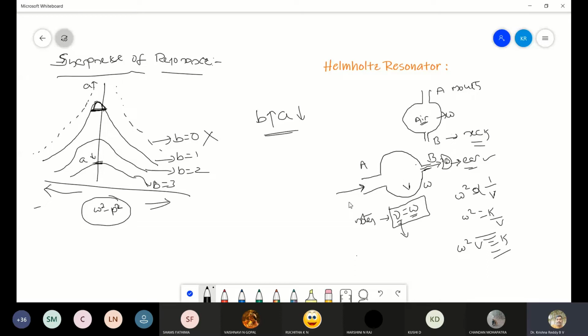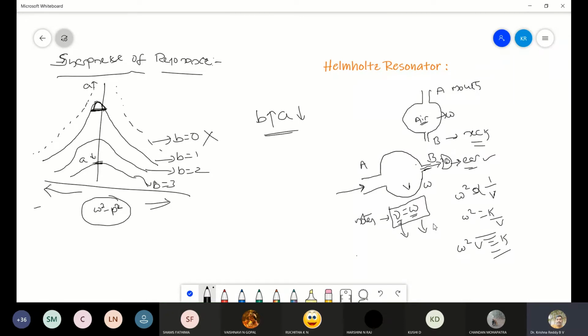By taking various resonators which have different volumes, one can tune the musical instruments to the desired frequency. So this is the Helmholtz resonator. As we said, it is mainly used to tune the musical instruments to a desired frequency.